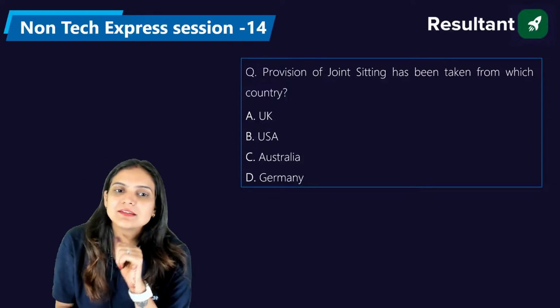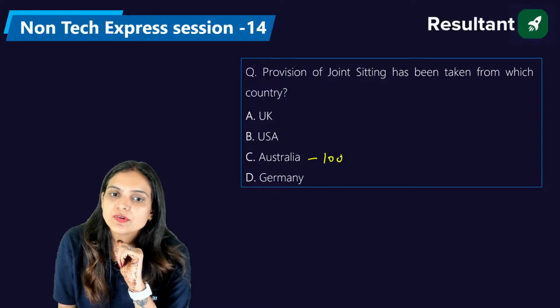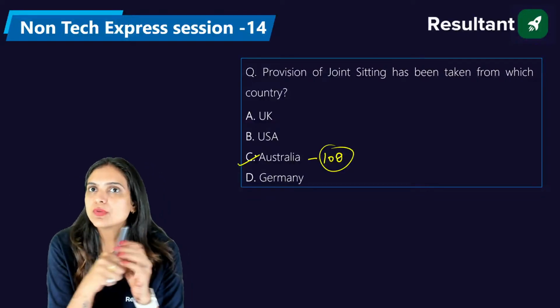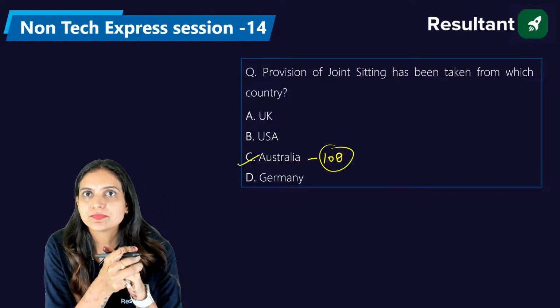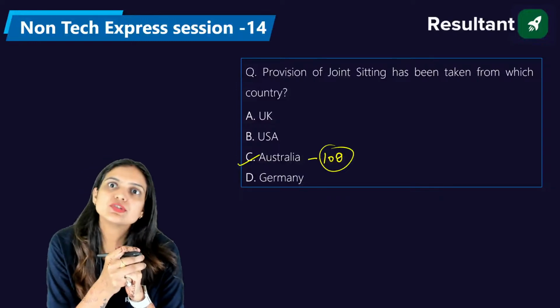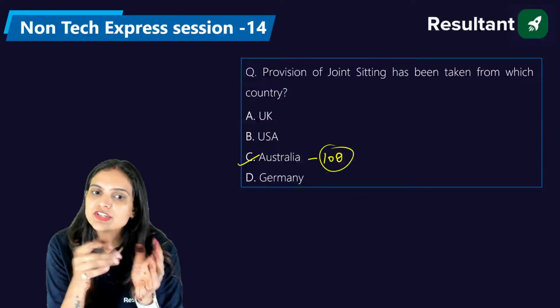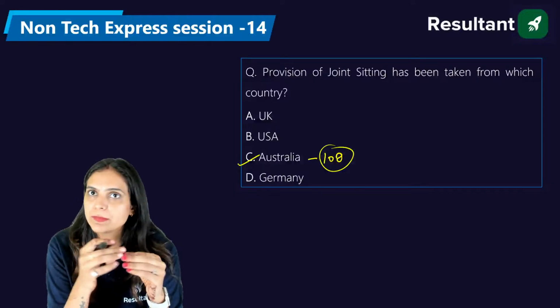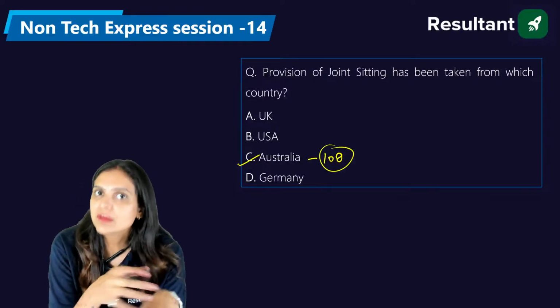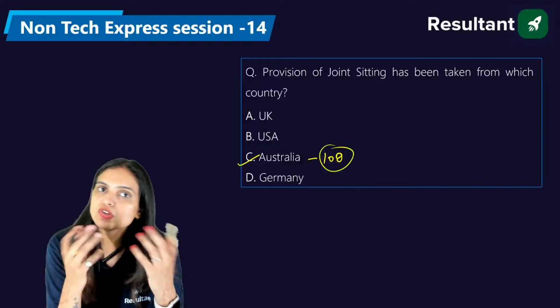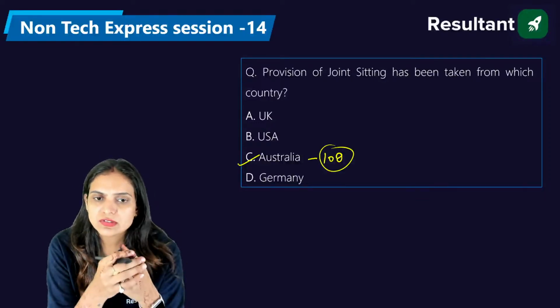Yes, under Article number 108, we have the provision from the Australian Constitution, that is the joint sitting. So, what do you think? What do we generally do in the joint sitting? Generally, suppose we come with a bill, and not everyone is ready for the features which are there in the bill. So after a lot of discussion, no conclusion generally comes out.